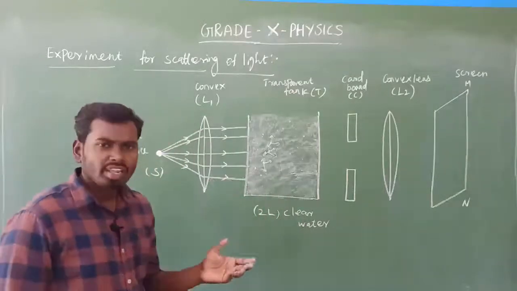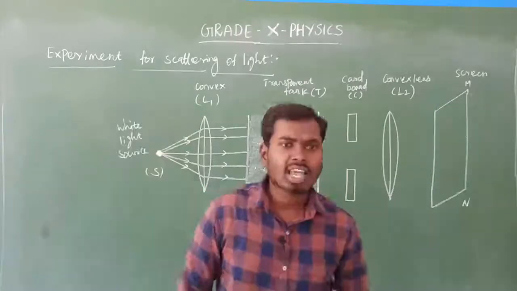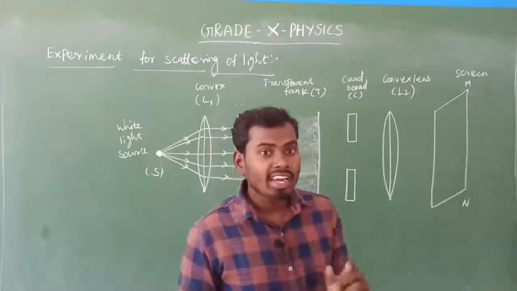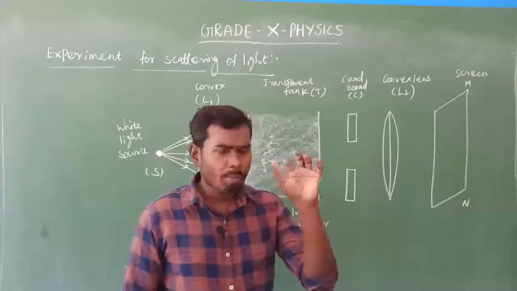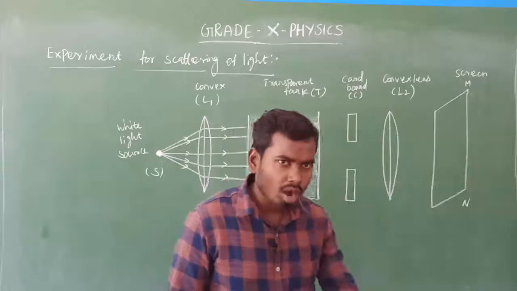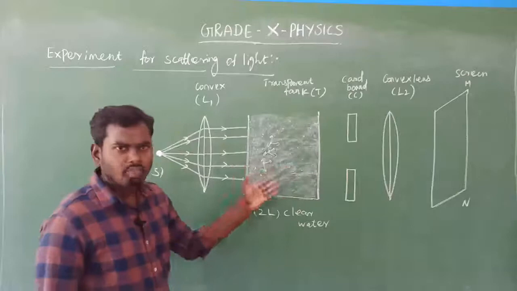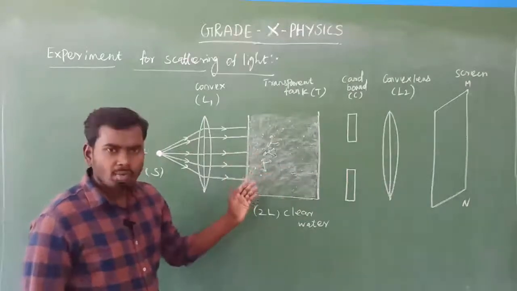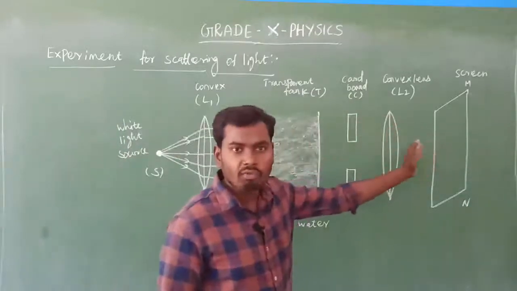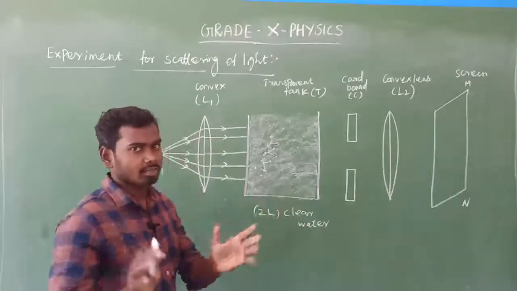Here the water molecules are not able to scatter the 7 visible spectrum colors, because their size is very, very small. For scattering, the particle size should be the right size. You know what the right size is? That should be an approximate, average size. If the particle size goes very, very small, there will not be scattering. So the same thing happens here, because the water molecules are not able to scatter the visible spectrum, due to which there will not be any color formed on the screen. So we cannot see any color. That is the concept. Is it clear?